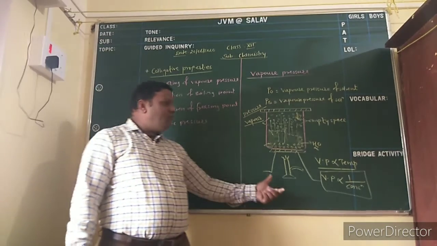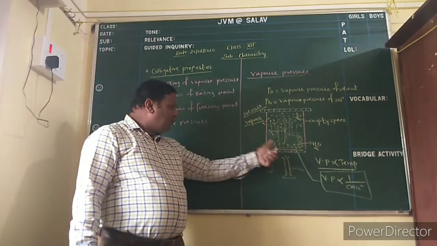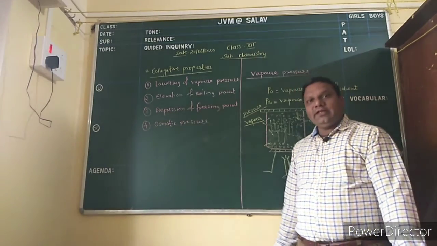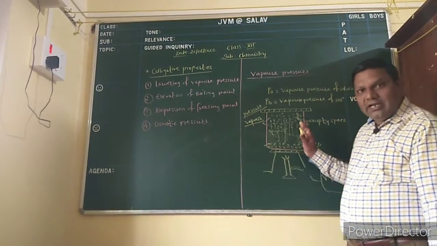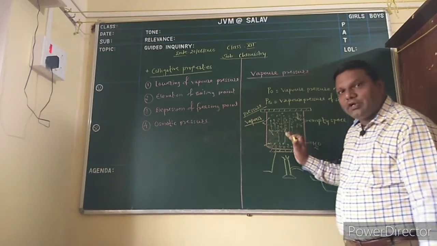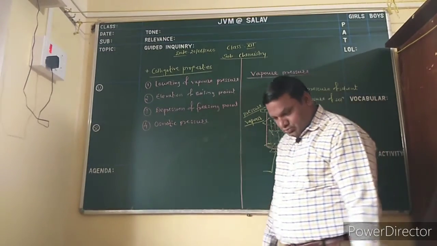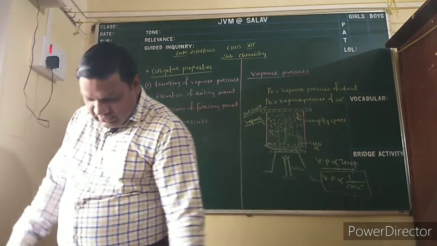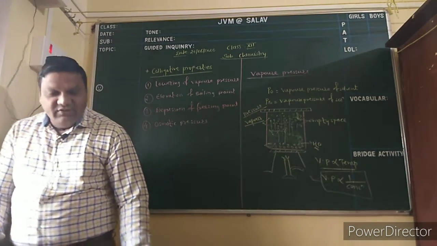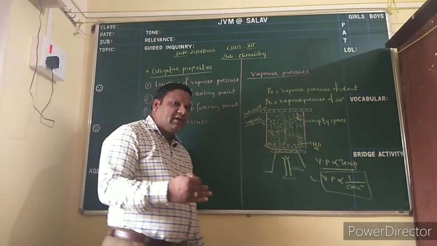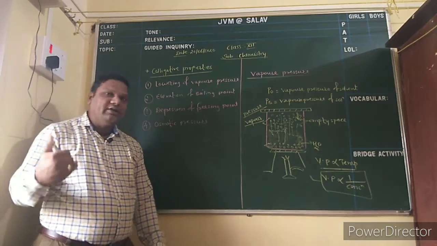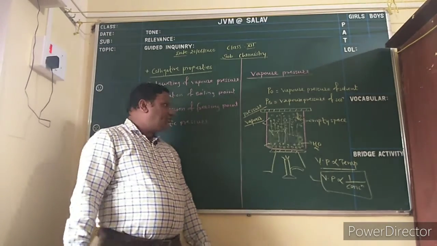So this is vapor pressure, and here the solute required is a non-volatile one. Can you explain a non-volatile substance? Non-volatile means it does not evaporate at room temperature. For example, sugar or salt is non-volatile, but take camphor: camphor evaporates easily at room temperature. A naphthalene ball is also a volatile substance.